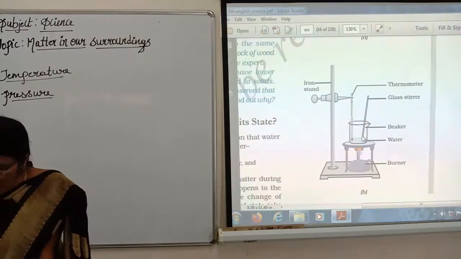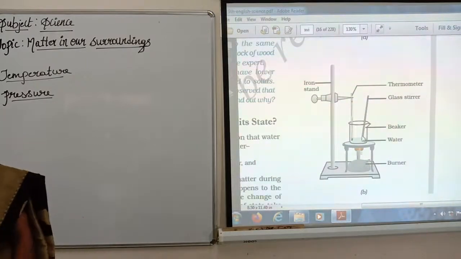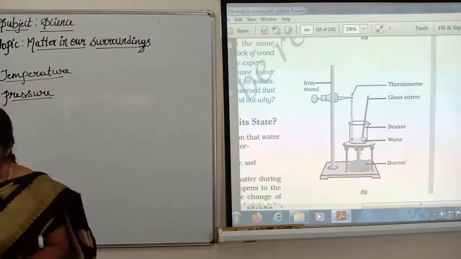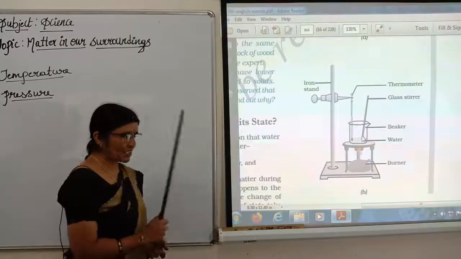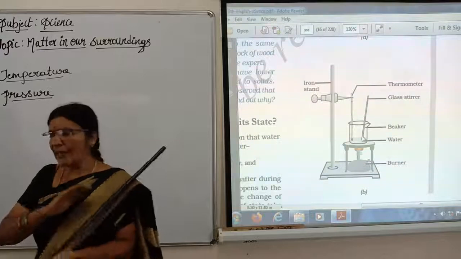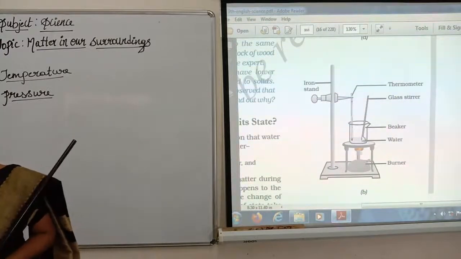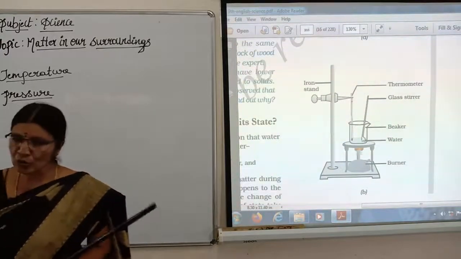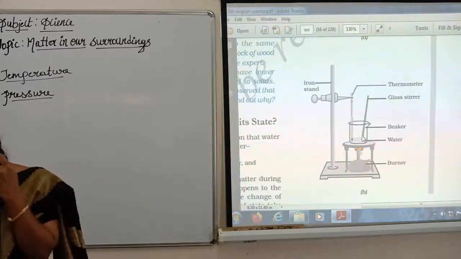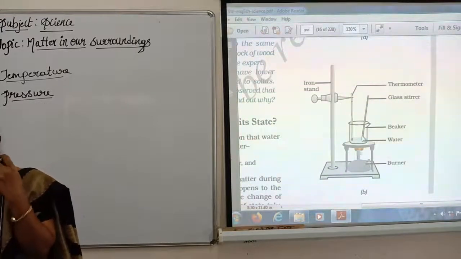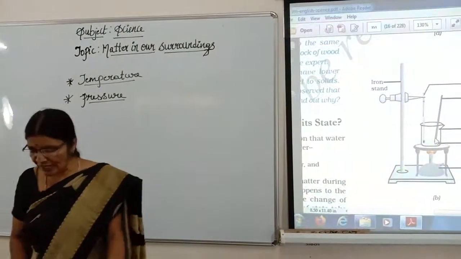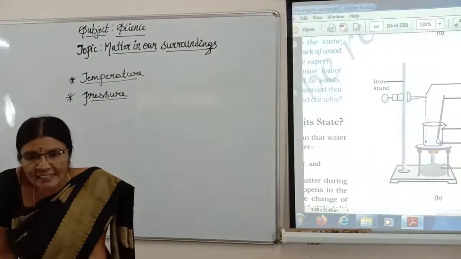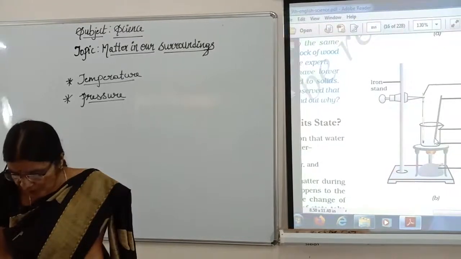Second point is, when the ice starts to melt, at that time also you should note the temperature. And when all the ice cubes are converted into water, at that time also you should note the reading of the temperature. Children, note the temperature when all the ice is converted into water.